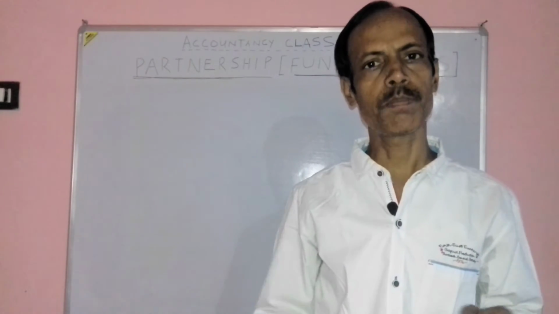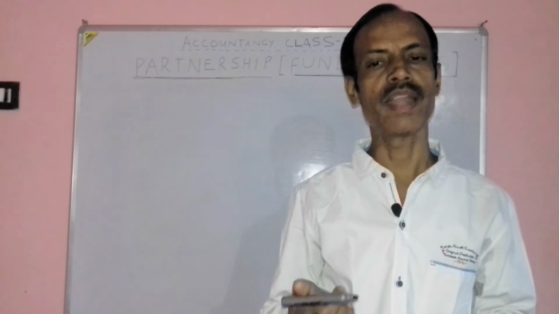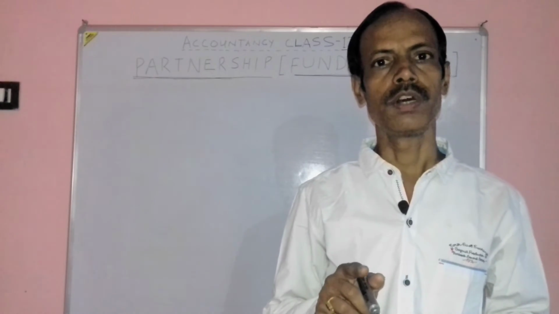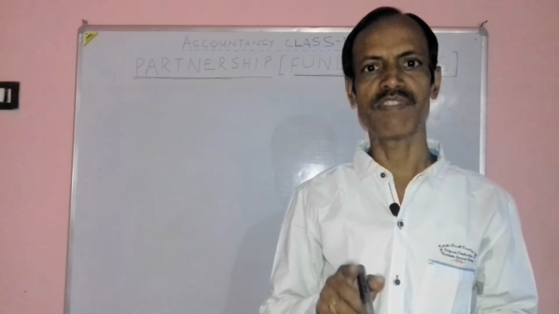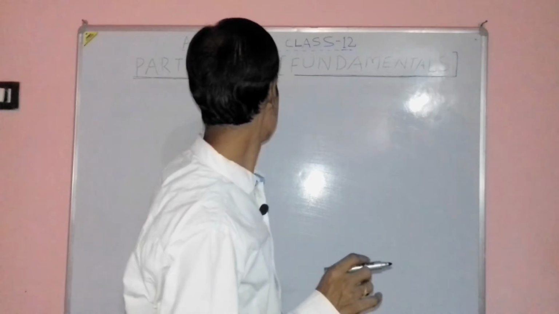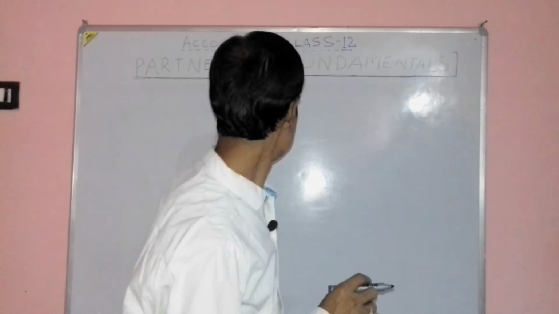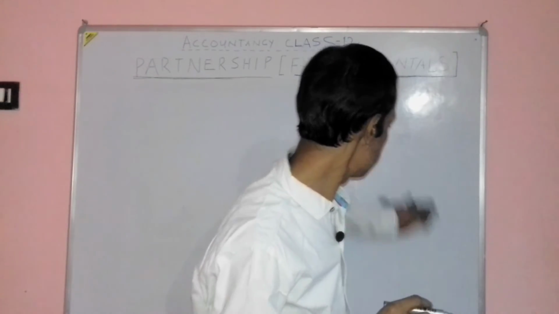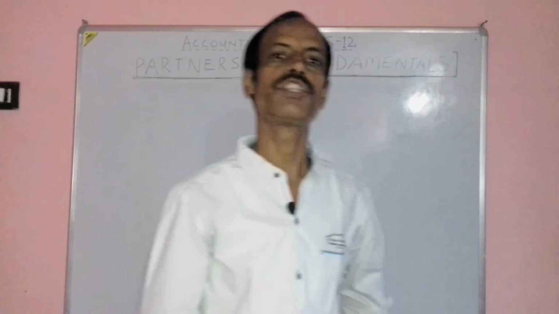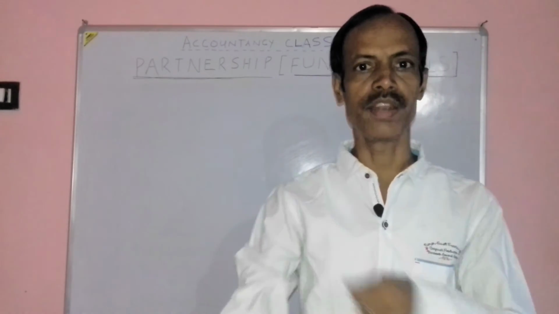Why is this required to be made? Because one partner has benefited more than the other, and this mistake, this error, is required to be rectified before preparing the final account of the partners. And the entry in which the partners are debited or credited is later on transferred to his capital account by mistake or by error.